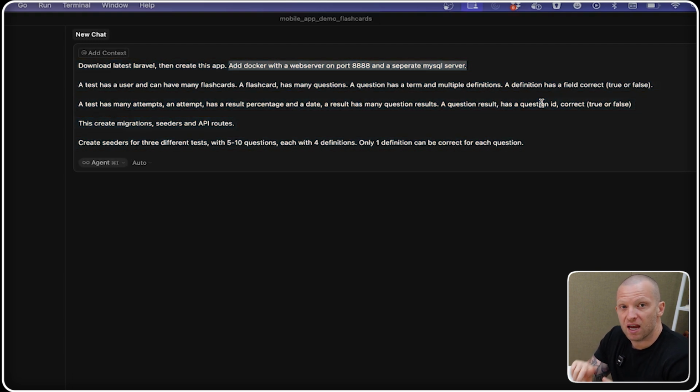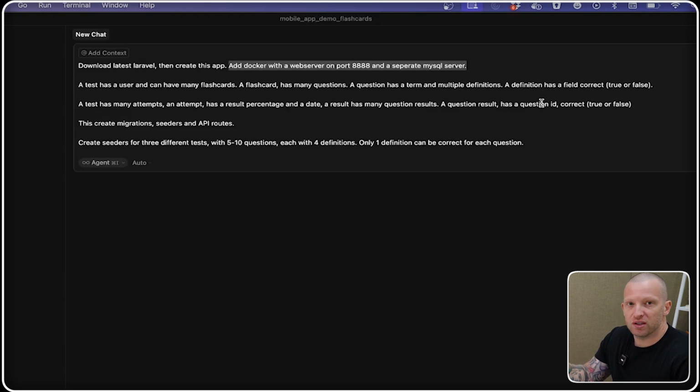The controllers, the API routes that we're going to use, that the mobile app will connect and query for tests, user data, question sets, flashcard sets, etc., for whatever data it is that you need from the app that your mobile app's going to use. At the end of this, I'll show you how to plan that whole prompt in an easier way.